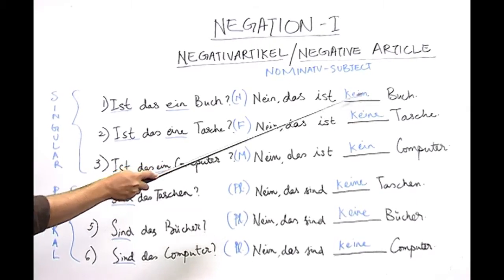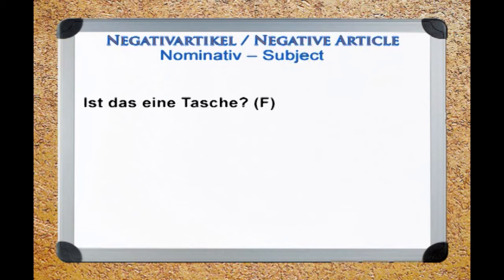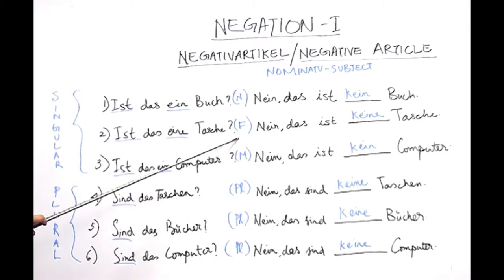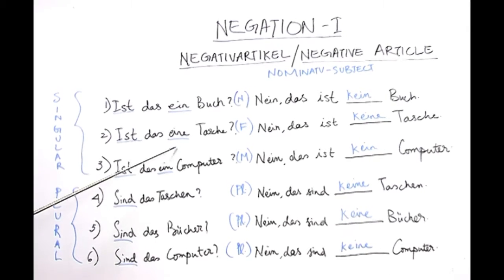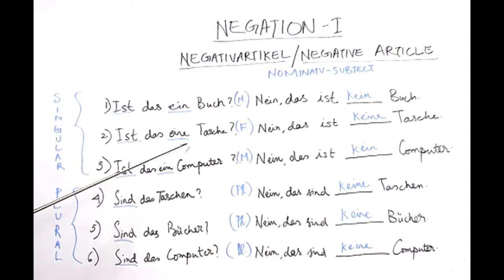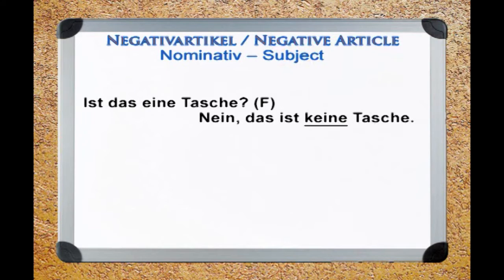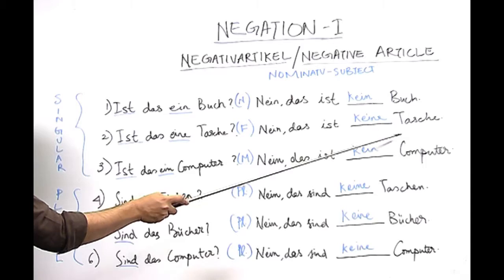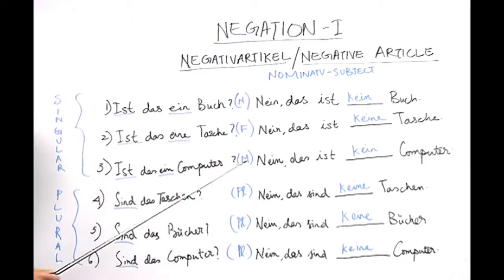In the same way, if you look at sentence number 2, ist das eine Tasche? Here, Tasche has the feminine article die and the indefinite article which corresponds to it is eine, and the negation answer is nein, das ist keine Tasche, where ka plus eine is the combination.